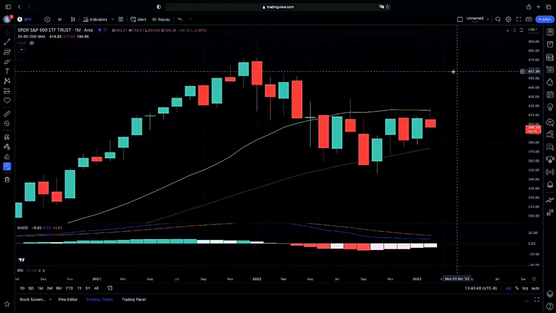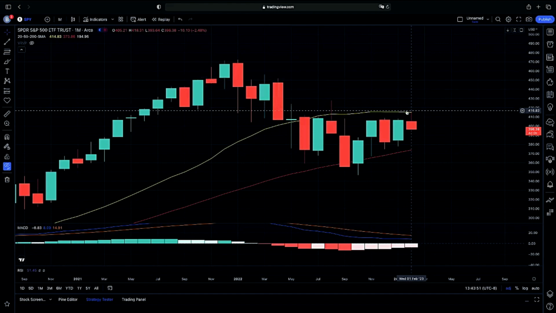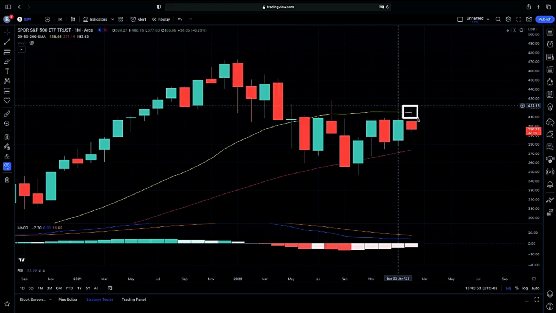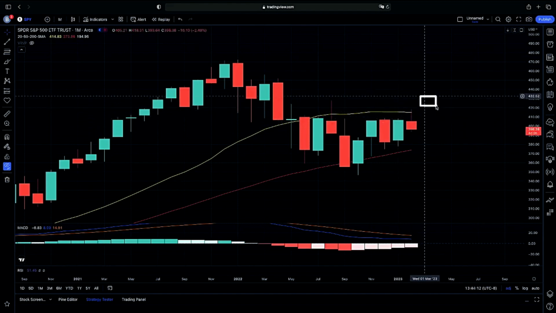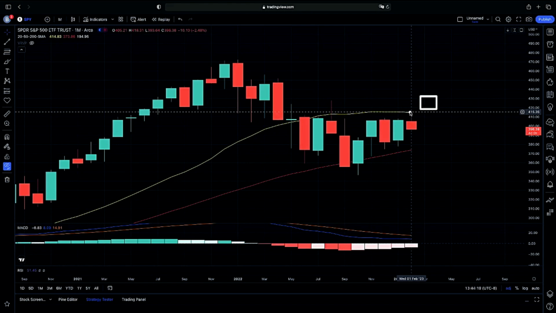Now looking at our monthly chart again, looking at our long-term momentum, as you guys can see, we very much are getting that rejection and wick to the upside. We have not closed this candle quite yet. We have another week till we do close this candle, but one thing that we do have to consider is that we very much are rejecting our 20-month moving average here, and that we do need to make sure we can close above it before we do possibly think we're going to continue on higher.